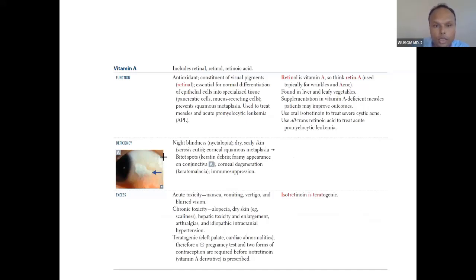We have seen three functions. Retinol is the transport and storage form. Retinal is for vision, and retinoic acid is for differentiation. But beta carotene and vitamin A have an additional function as antioxidants.